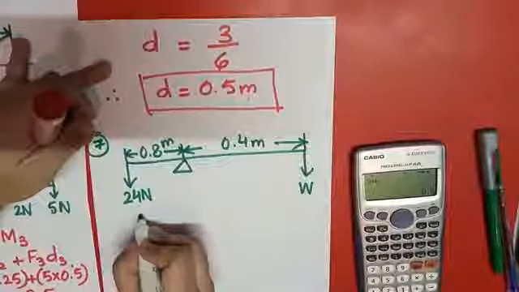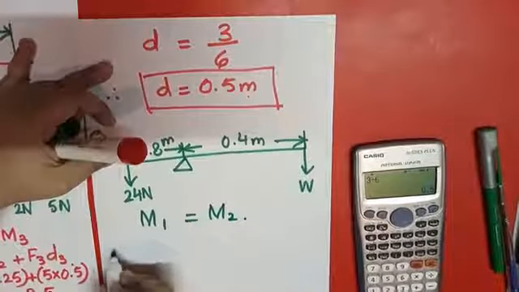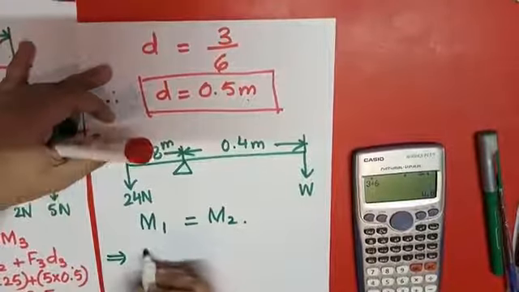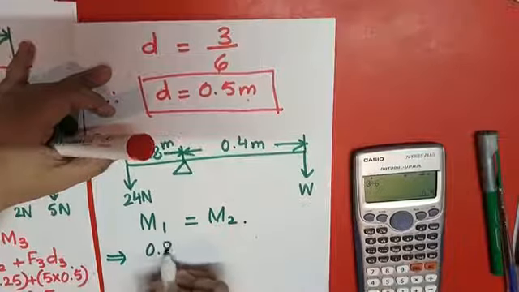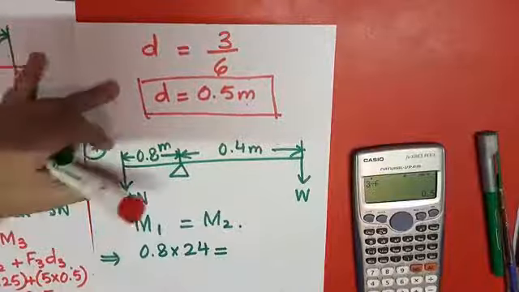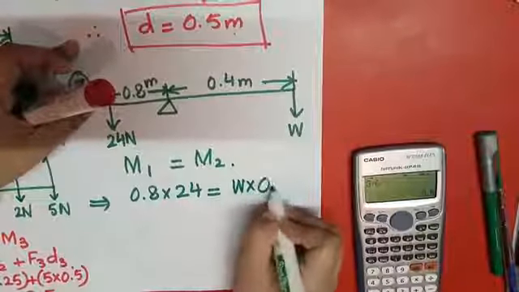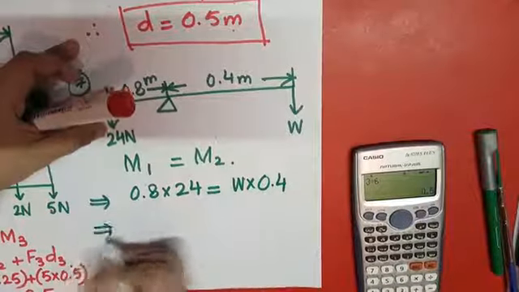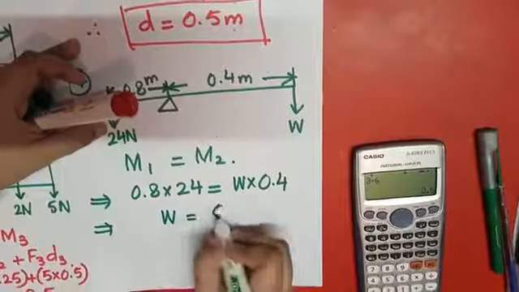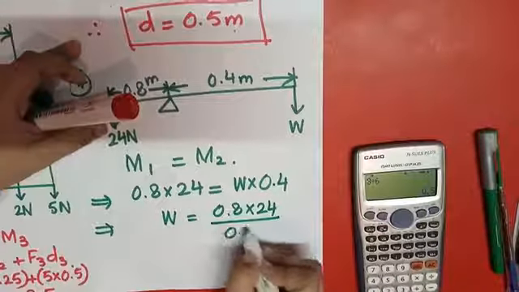M1 is equal to M2. So M1 is equal to 0.8 into 24, and you can also write 24 into 0.8, and this is W into 0.4. So W is equal to 0.8 into 24 divided by 0.4.